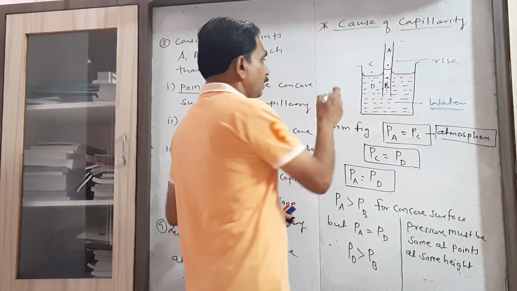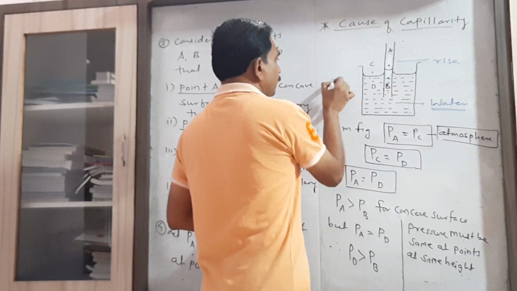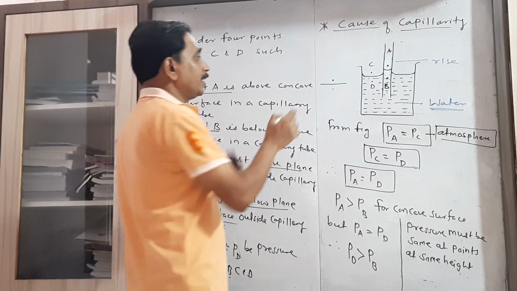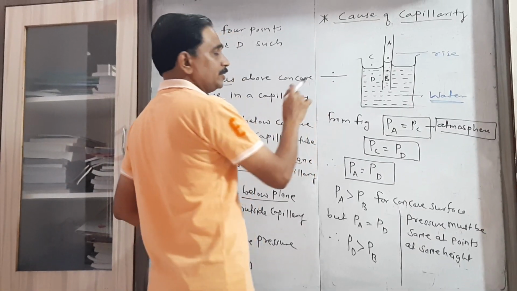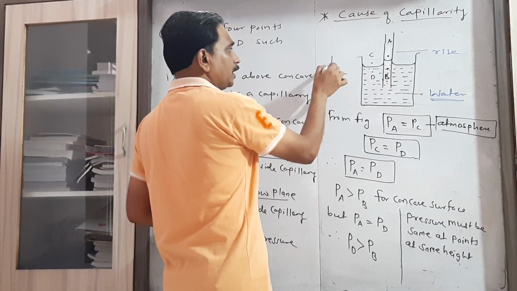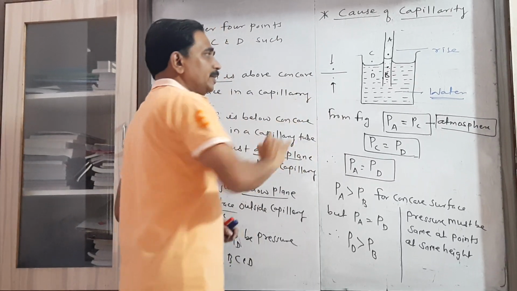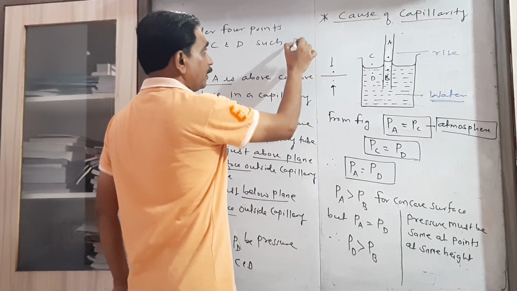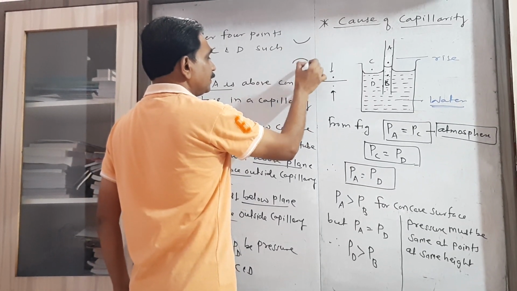Now in the previous point we saw that when we consider the plane surface of the liquid, then the pressure on both sides must be the same. Then only we have the plane surface. We already explained these 3 cases.